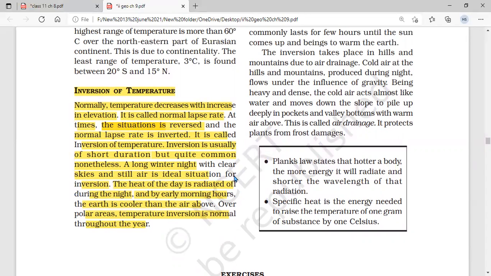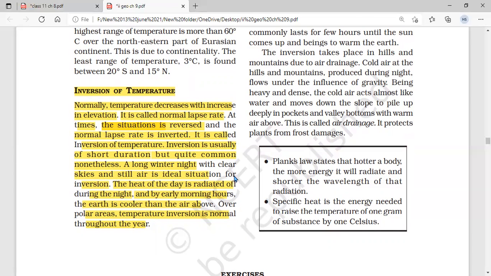Insolation is received during the daytime and is radiated during the night. The Earth's surface cools down at the night due to radiation. The air of the lower layer touching the Earth's surface is sufficiently cooled, while the air of the upper layer is still warm. Thus, long nights are helpful for the inversion of temperature. Number two, clear skies. As I said earlier, clear skies is essential for the radiation of heat by the Earth's surface, thereby cooling it.